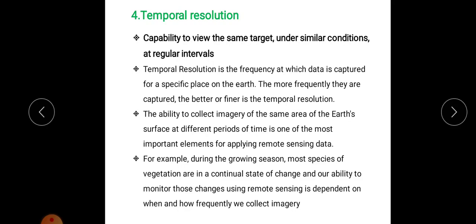We can monitor the growth, and any changes in growth. In those situations, the frequency, or the temporal resolution, is very important. Temporal resolution is actually the frequency at which the data is captured.